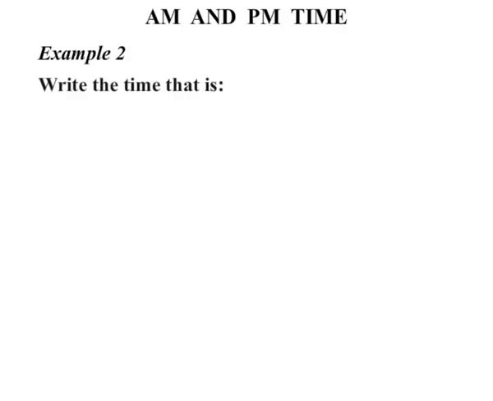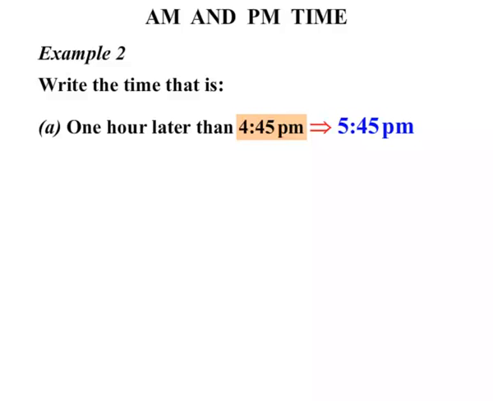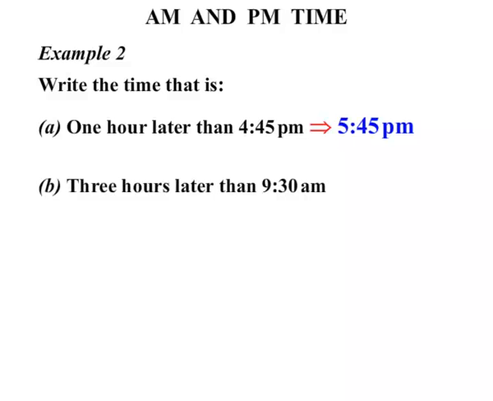Example 2. We're asked to write the time that is A, 1 hour later than 4:45 PM. So we're adding 1 hour to that time. It would be 5:45 PM. What about 3 hours later than 9:30 AM? Well, if we add 3 to 9:30, let's go up an hour at a time. So we start at 9:30, then we'd be getting 10:30, 11:30, 12:30. So certainly 12:30 is 3 hours later, but we've gone from AM to PM, okay? We've gone past midday there.